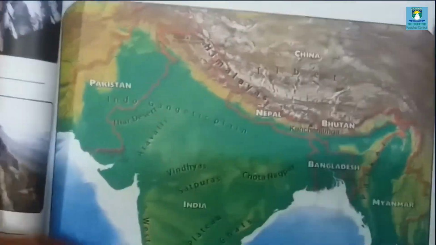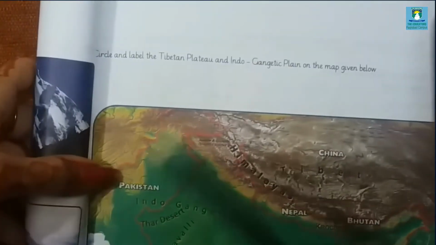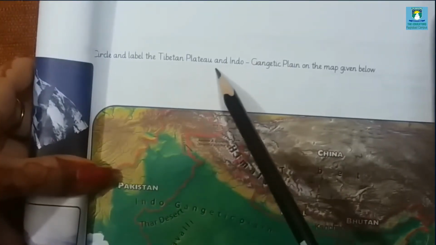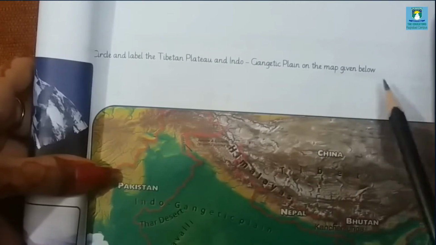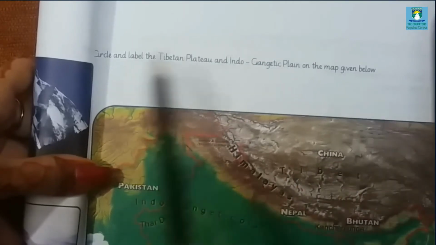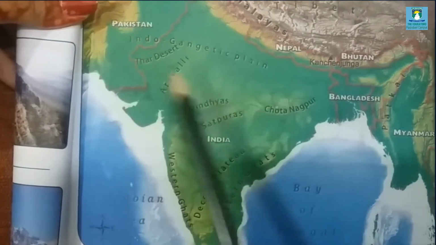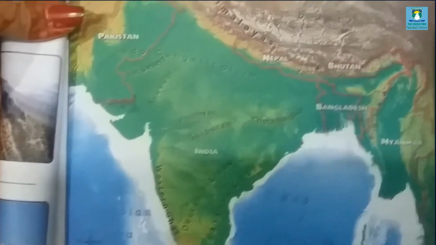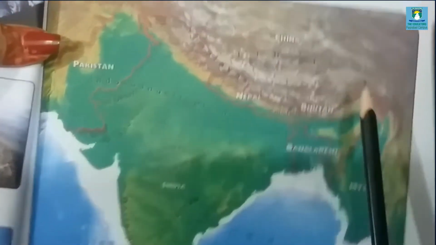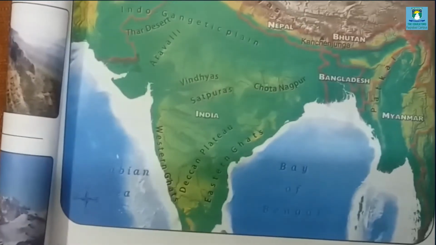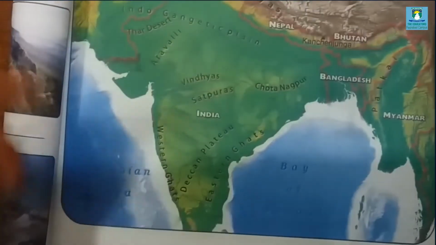Next page. Circle and label the Tibetan Plateau and Indo-Gangetic Plain on the map given below. You have to circle these two places on the map. This is also your task: the Indo-Gangetic Plain, you have to circle this, and you have to circle the Tibetan Plateau. Search out these and circle them. Okay, this was the end of our chapter.